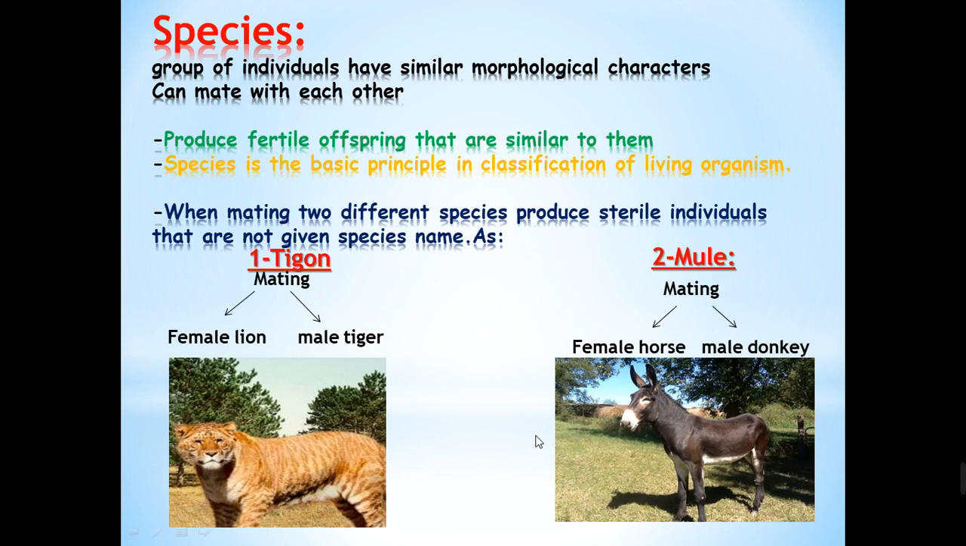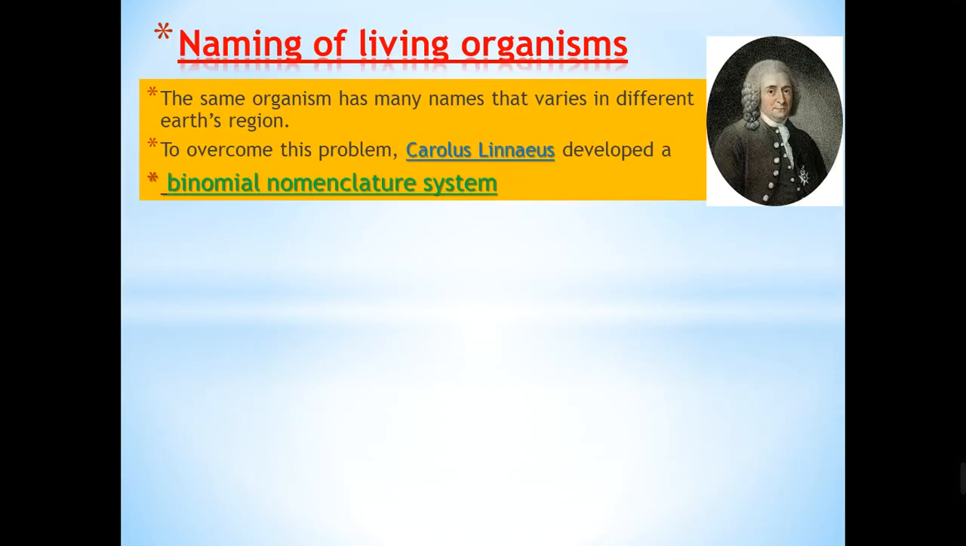So the species is characterized by mating between its individuals and giving birth to individuals that can also reproduce. But if there are two different species mating with each other, they will give an individual that can't reproduce again. This scientist is called Carl Linnaeus. Carl Linnaeus made a binomial nomenclature system.